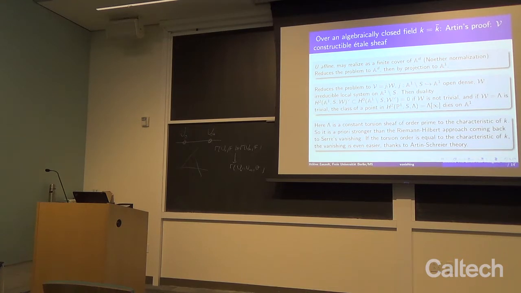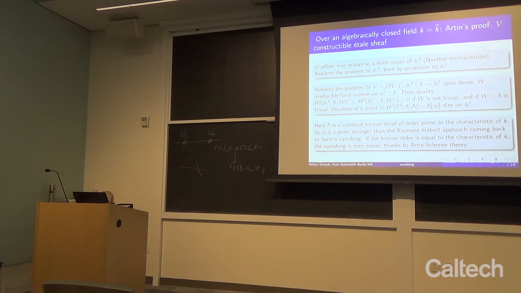And if it was trivial, then this cohomology would be spanned by the class of a point, which one can put at infinity, and consequently it dies on A^1. So that's a proof of Artin, or at least a simplification of the proof of Artin. So Lambda here is a constant torsion sheaf of order prime to the characteristic of K, yeah. K is the ground field.